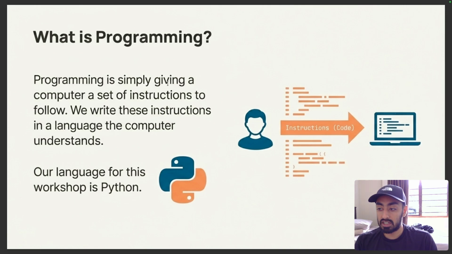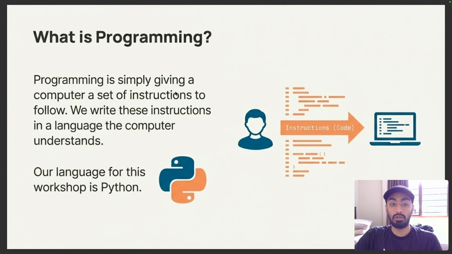Now, what is programming, you ask? Programming is simply giving a computer a set of instructions to follow, and we write these instructions using a programming language. And our programming language of choice today would be Python. We usually write this code in an integrated development environment, or what we like to call an IDE, which is a tool, or an app, that we use to write in, like how you would write in Microsoft Word, but you write code in it, and you run the instructions of your code in that IDE.